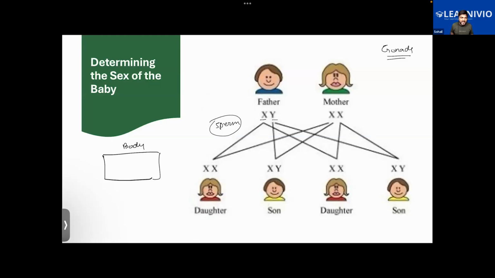Further, you can add subtopics, like telling about the egg and the sperm: how the egg contains only the X chromosome, while the sperm can have either the X or the Y chromosome in it.